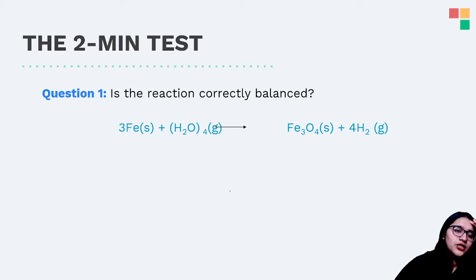Okay. Next question is on the screen. Is the reaction that is mentioned on the screen correctly balanced? You just have to tell me yes or no. Just see and tell me if it is balanced or not.